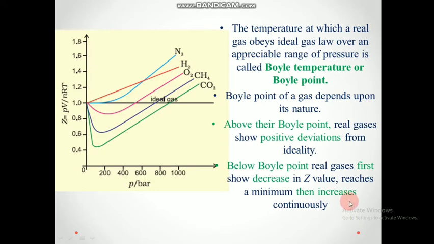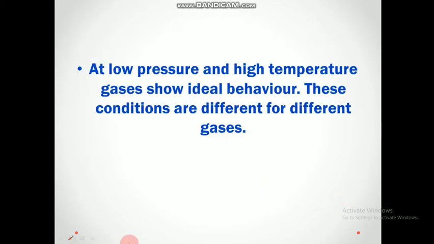Now we will see a derivation which is given in your textbook, which is a very easy one. With that, we will complete the behavior of real gases, deviation from ideal behavior. So this is the conclusion of our study: at low pressure and high temperature, gases show ideal behavior. These conditions are different for different gases. So now we are going to do a derivation. It's just a two-step derivation.